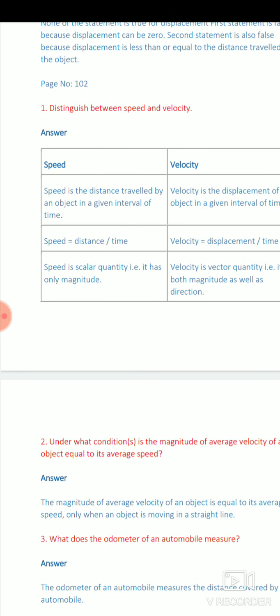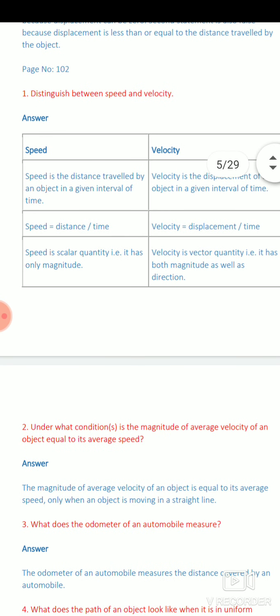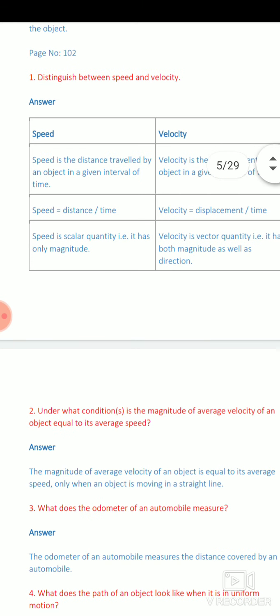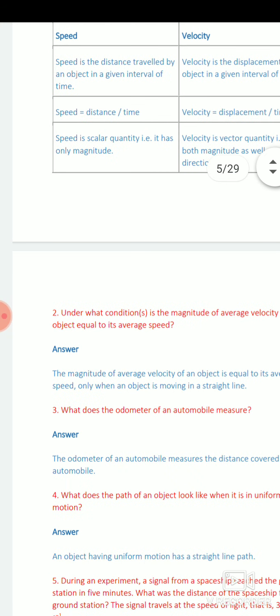Speed is the distance traveled by the object in a given interval of time. Velocity is the displacement of an object in a given interval of time, in a particular direction. Whenever we travel in a particular direction, then speed and velocity remain the same.